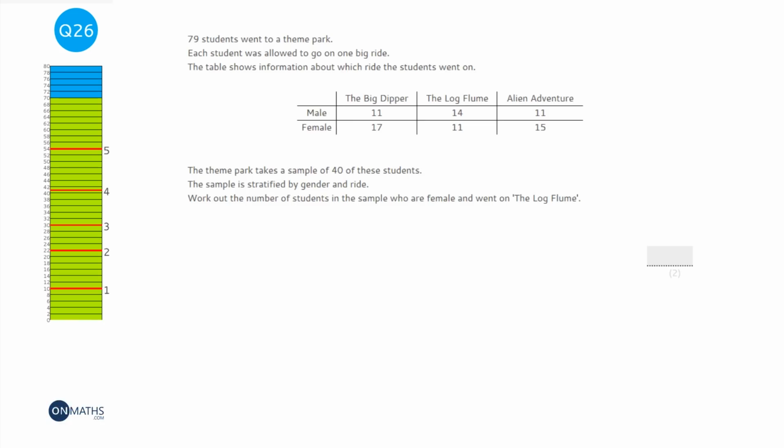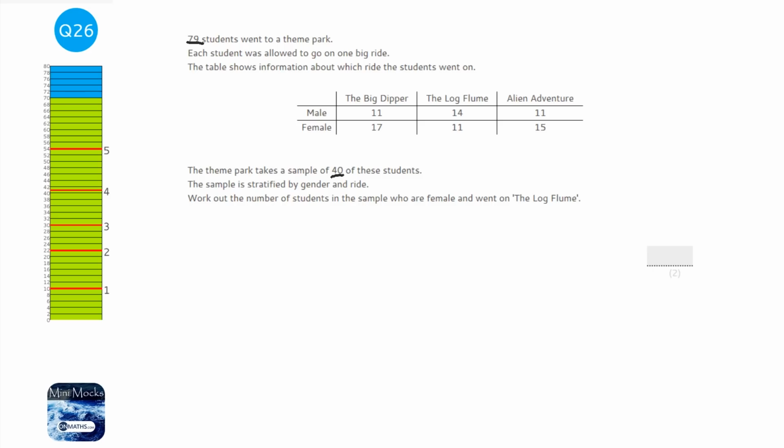So we're asked to find the amount of females who went on the log flume from a sample of 40, even though the amounts are out of 79. Now this is called stratified sampling, and it means that we've got a sample, which means a part of the population. Our population is 79, and we're just not going to ask everyone because that would take too long or cost too much depending on the circumstance.